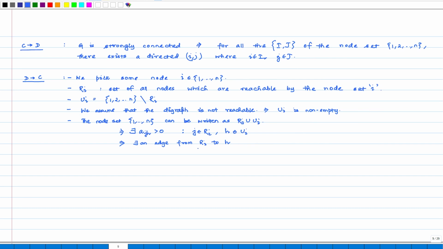In other words, there exists an edge from I to h, because remember we defined R I as the set of all those nodes which are reachable from I. Hence, what we have found is that there also exists an edge from I to h, meaning h, instead of belonging to U I, must belong to R I. So, if we repeat this process iteratively, we will eventually get that the set U I is an empty set, which would imply that every node in the node set is actually reachable from the node I, meaning that the network is strongly connected.